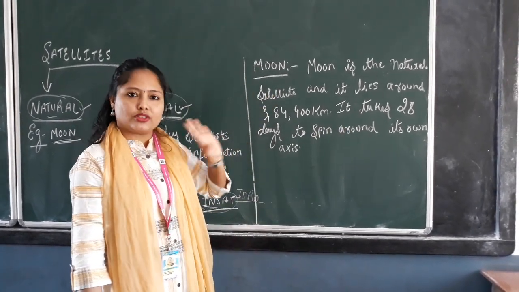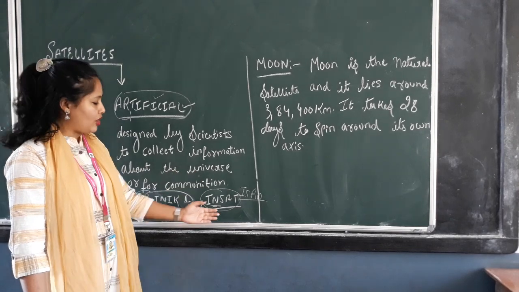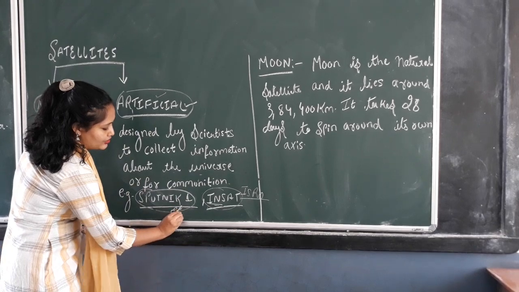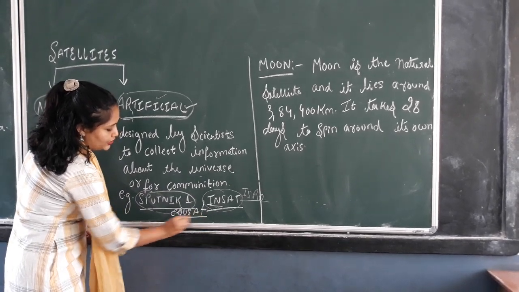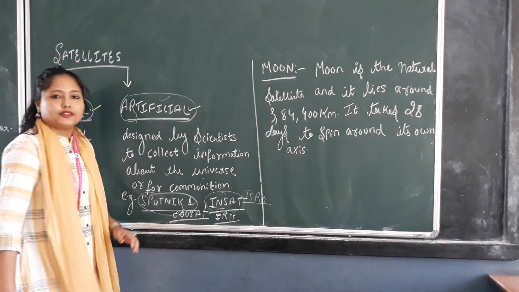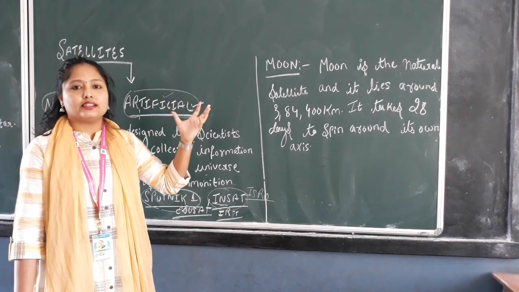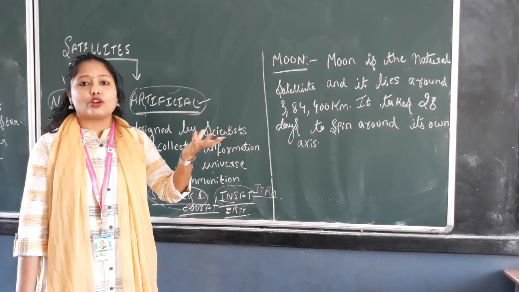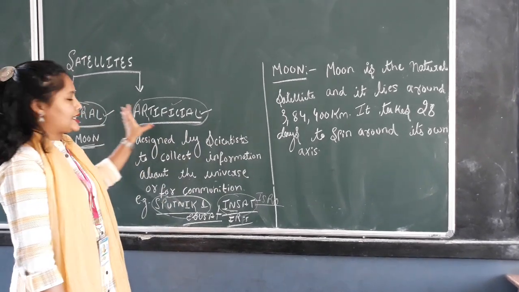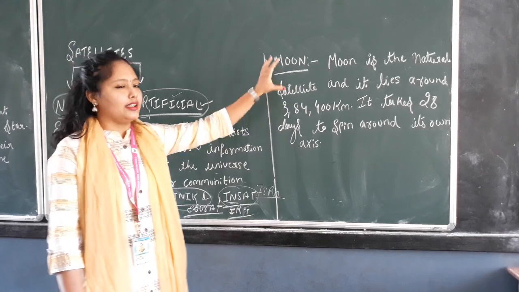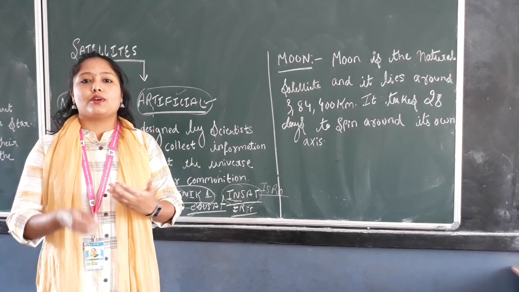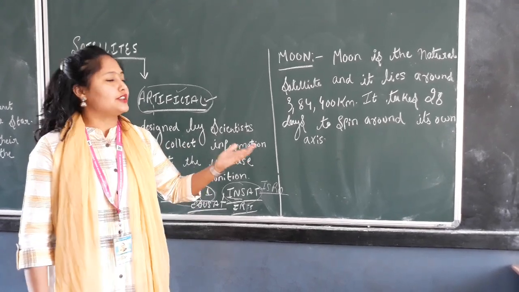So you understood the moon as a natural satellite. Artificial satellites: INSAT, Sputnik, and there are many other satellites like EduSat. It is given in your book also. EduSat, IRIS, these are the different satellites that you have read or might have heard about. So, natural and artificial: the moon is a natural satellite, and artificial ones have different rockets, antennas and solar panels, which help us know about weather forecasts and about the universe.